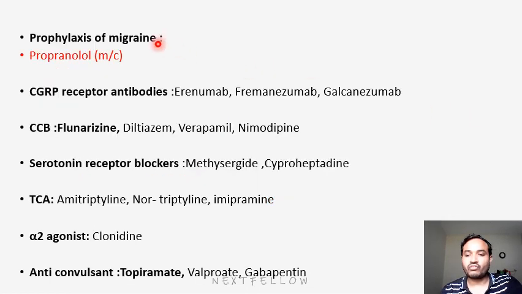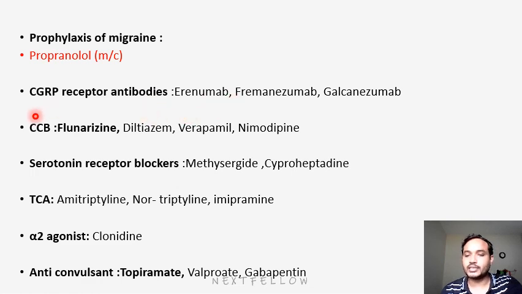The next group is prophylaxis of migraine. The first important drug is propranolol, a beta blocker. This is the most commonly repeated MCQ also: prophylaxis of migraine, which drug will be beneficial? Propranolol. Next, CGRP receptor antibodies, that is calcitonin gene related peptide antibodies, like erenumab, fremanezumab, and galcanezumab. These are recently identified antibodies, and they may ask about them.